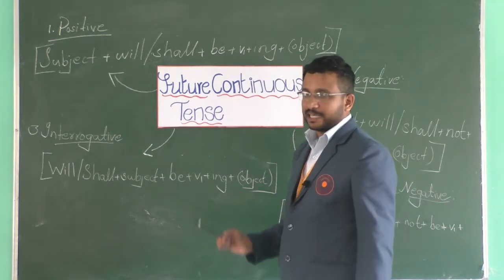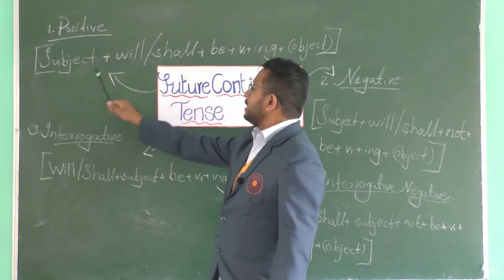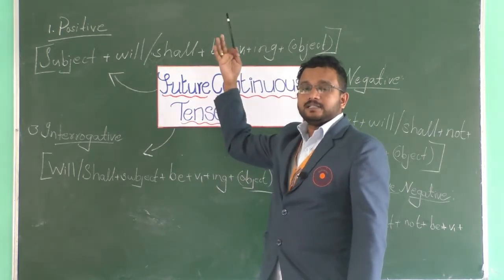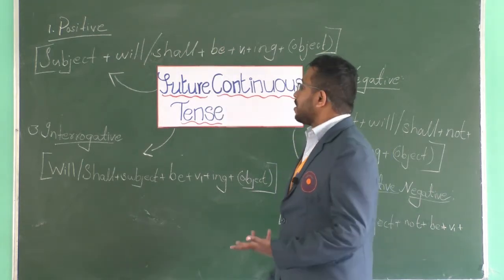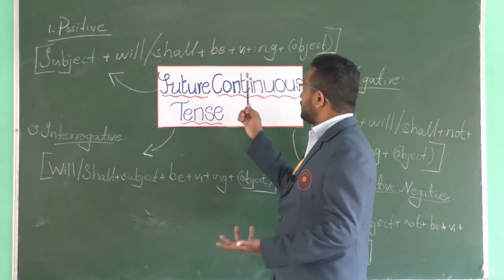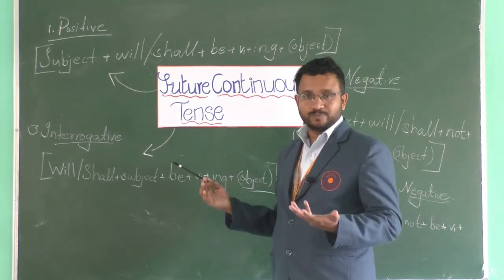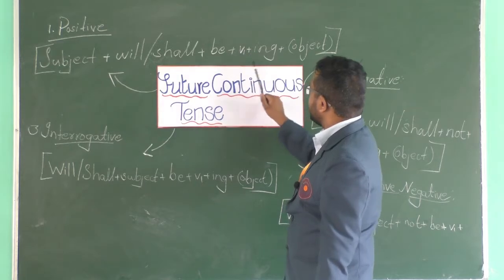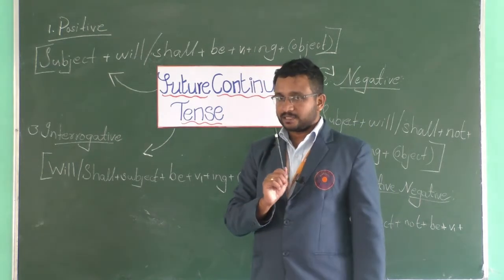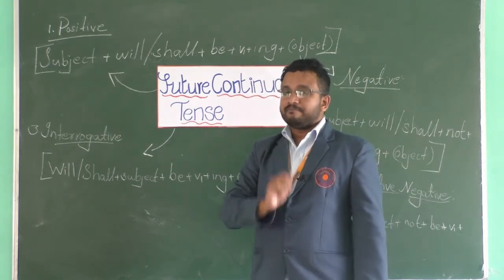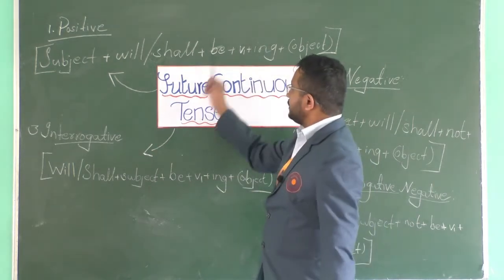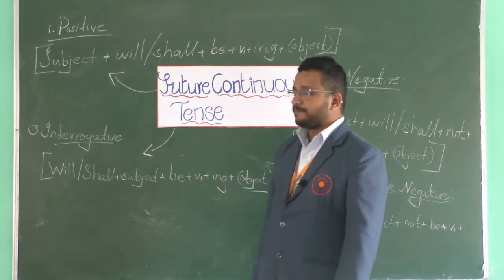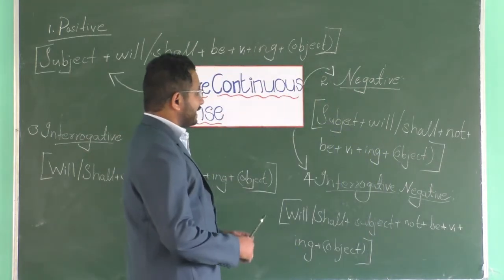Okay, once again look at the rule. I will be going to Delhi, all right? Or you shall be eating a mango. Subject plus will or shall plus be plus v1 plus ing plus object. You can make any sort of sentence in future continuous using this rule. All right, okay, now let's come to the negative.